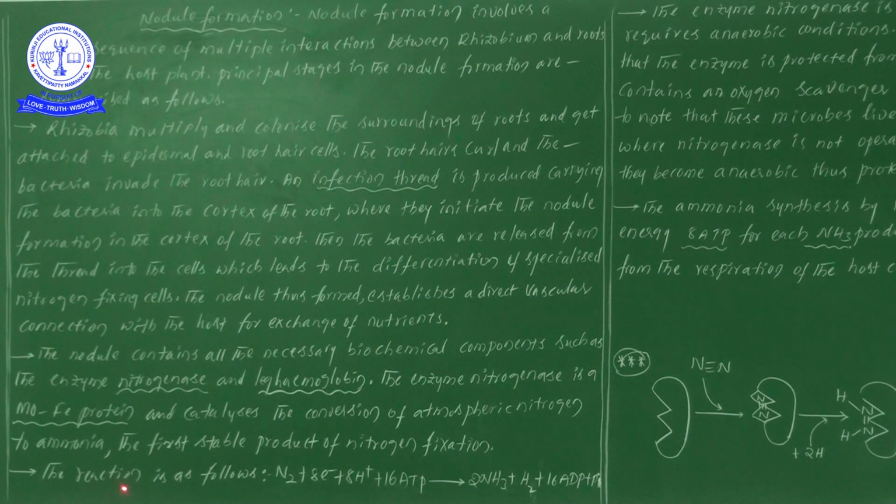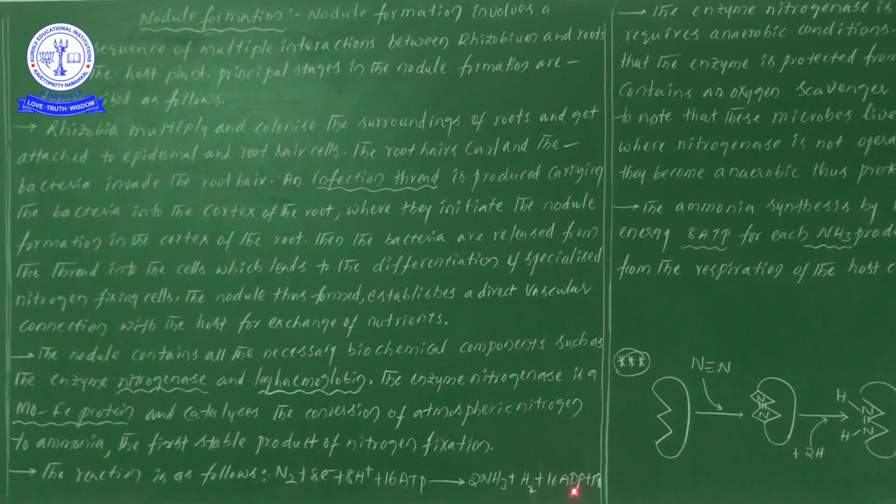Next, the reaction is as follows. That is N2, the atmospheric nitrogen form, with the help of 8 electrons and 8 protons, and with the involvement of 16 molecules of ATP, which one is going to be formed? 2 molecules of NH3 plus H2 plus 16 ADP plus 16 inorganic phosphate, 16 Pi.